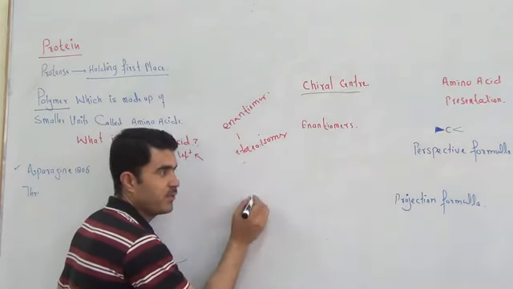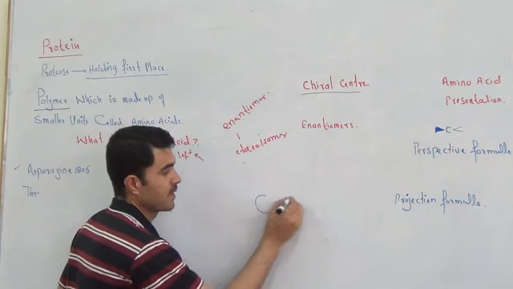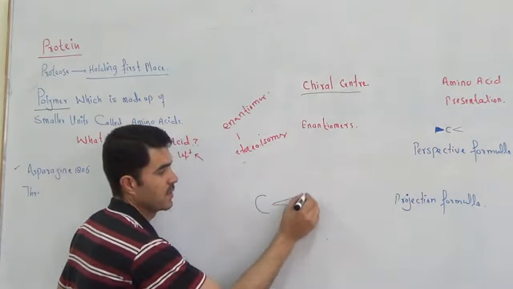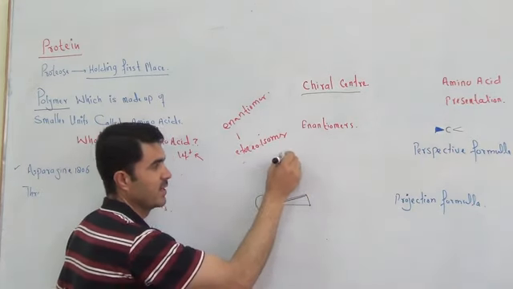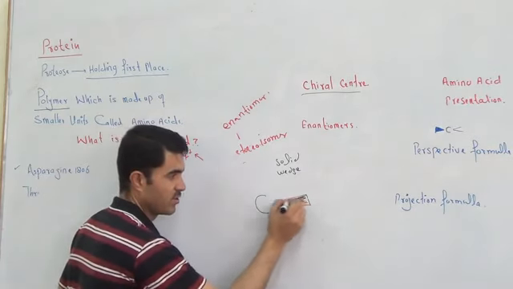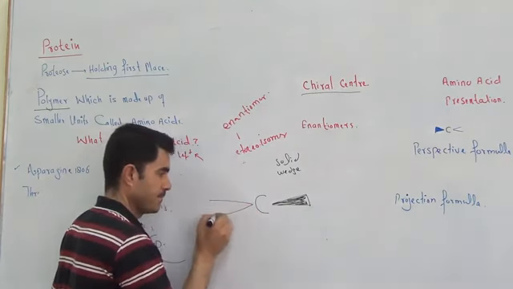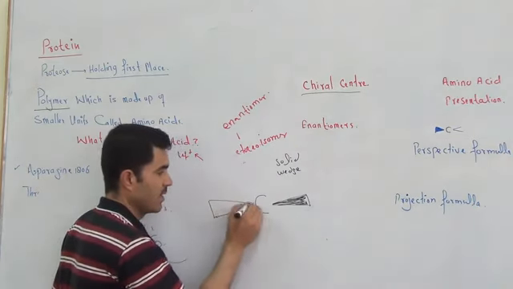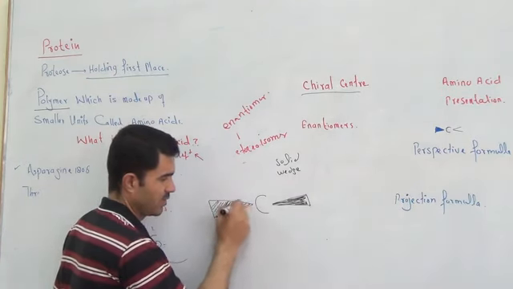In the perspective formula, we write this kind of shape, which is called a wedge, W-E-D-G, solid. That is called a solid wedge shape. We write like this, and again like this. This is again a solid wedge shape.